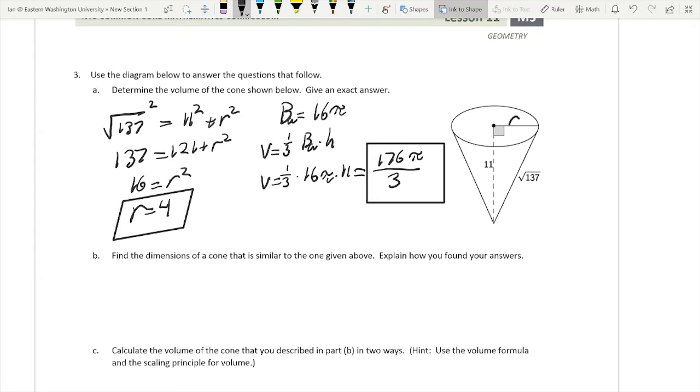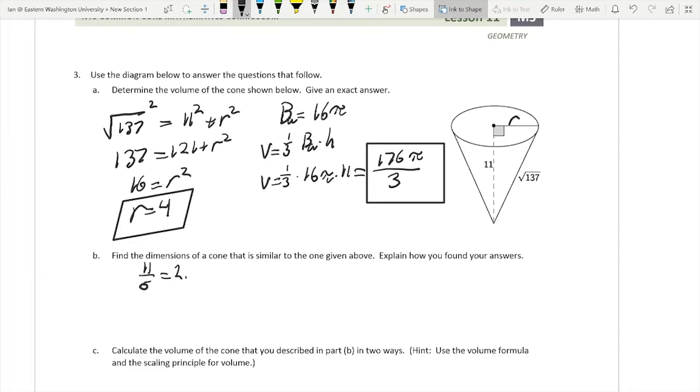Find the dimensions of a cone that is similar to the one above. So, similar, meaning it has to have a similar height and a similar ratio. So that ratio of those two has to be the same. I'm just going to make it easy on myself. What is 11 divided by 5